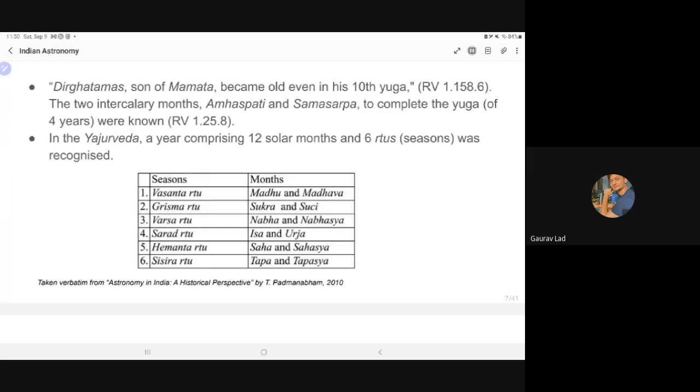This is the difference that we need to acknowledge between Vedic astronomy and Siddhantic astronomy. Vedic astronomy, I would say, was a tad bit primitive because it was way in the past. But Siddhantic astronomy is really well developed, and we will see that in the coming slides. But this is just an idea about the solar months in the Vedic literature.